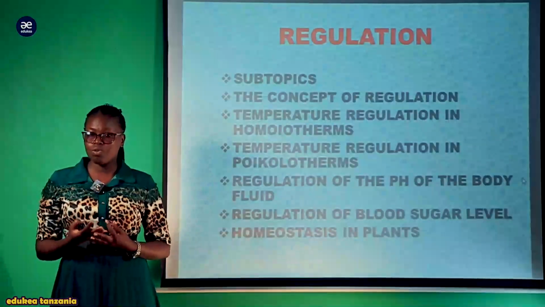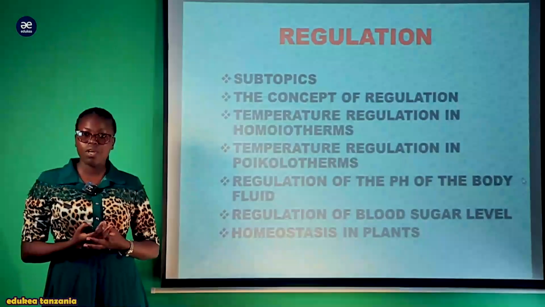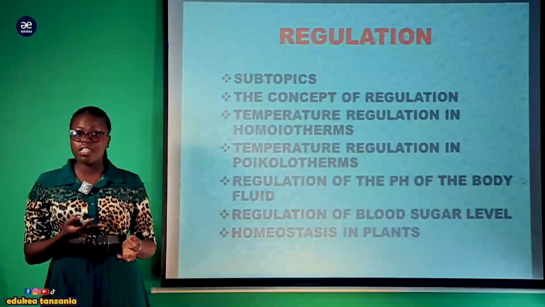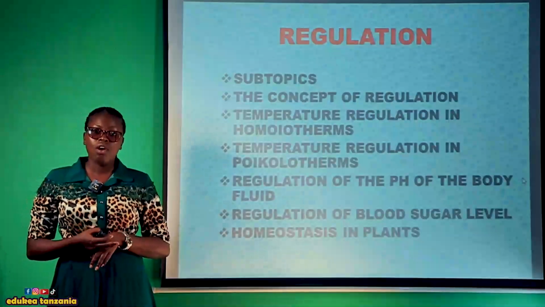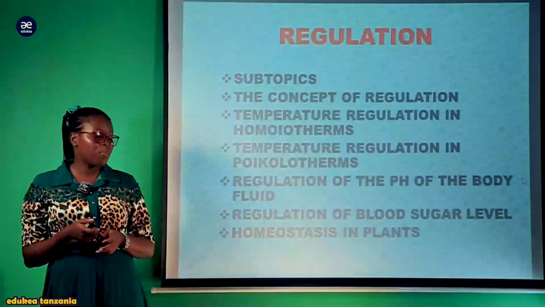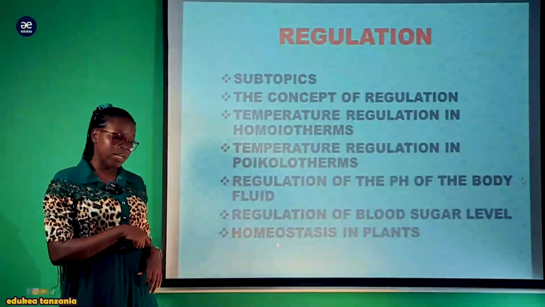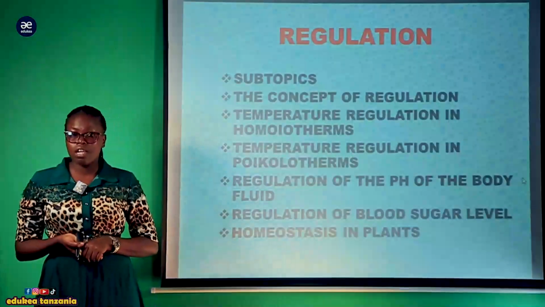And I would like to pass you through the last causes, effects and symptoms of this high blood sugar level, which is diabetes insipidus, in our session today. Also, I will pass you through the last subtopic, which is homeostasis in plants. As you know, a plant is also a living organism.